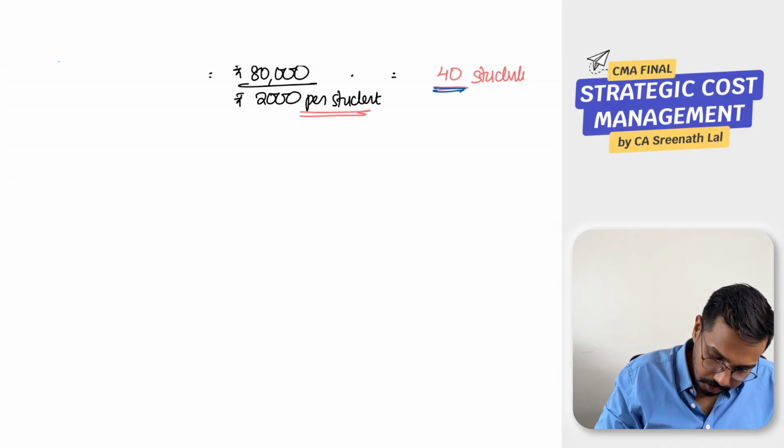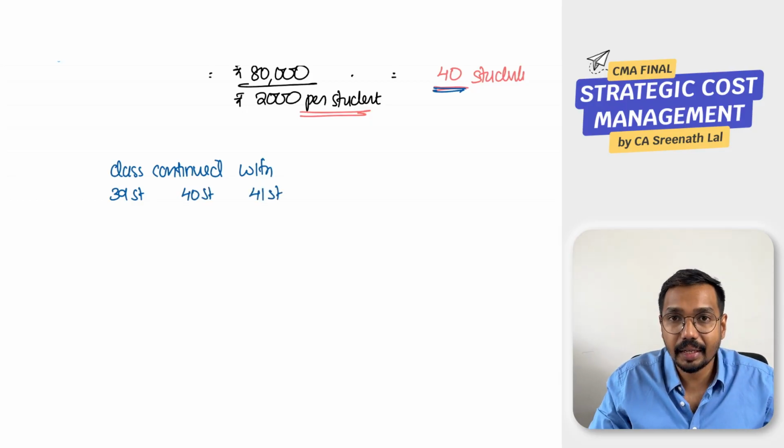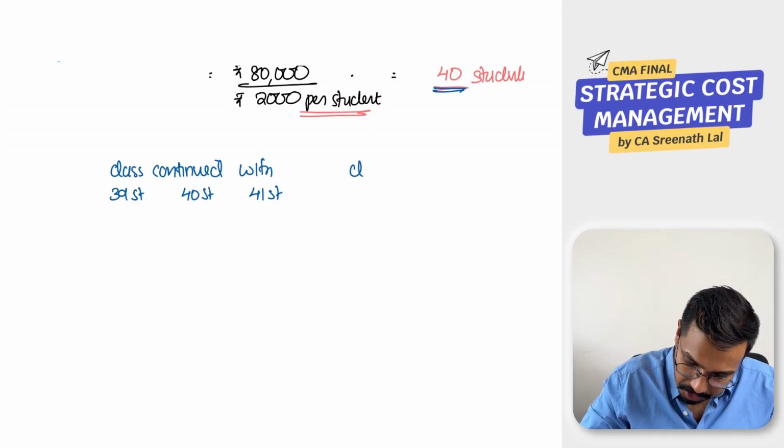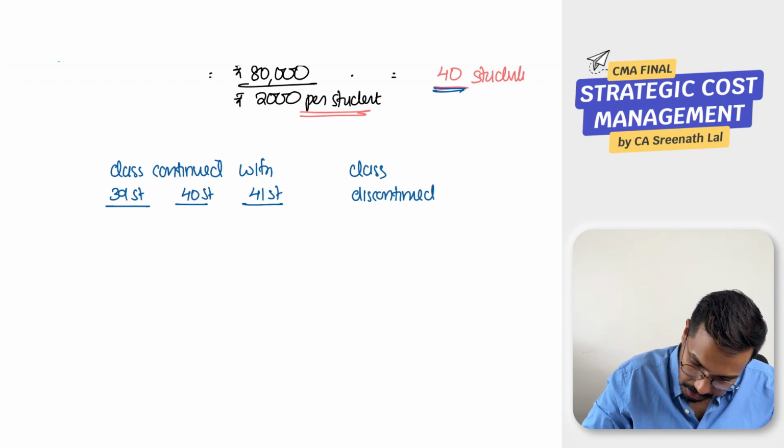So suppose the class is continued with 39 students, 40 students, or 41 students. Let us analyze each one of these: 39 students, 40 students, and 41 students. And another situation is the class is discontinued. So, four scenarios.